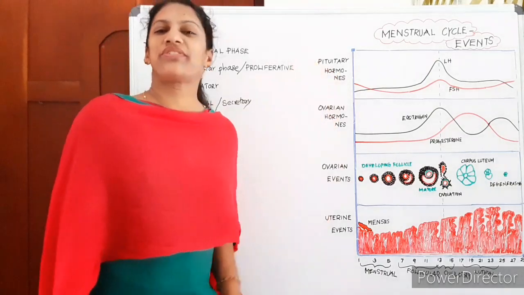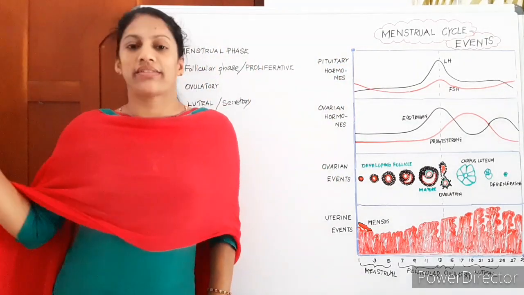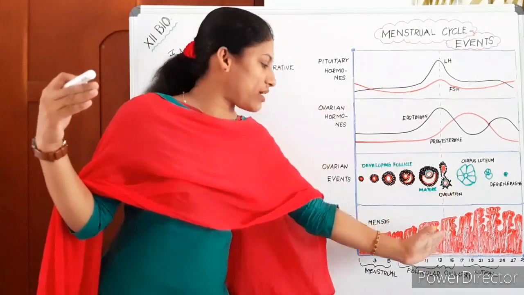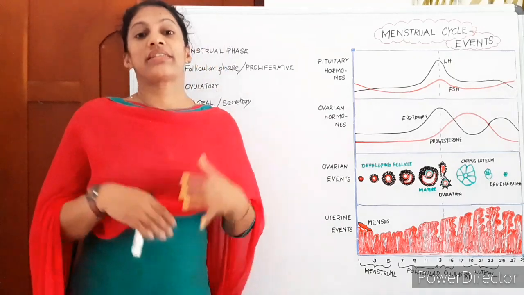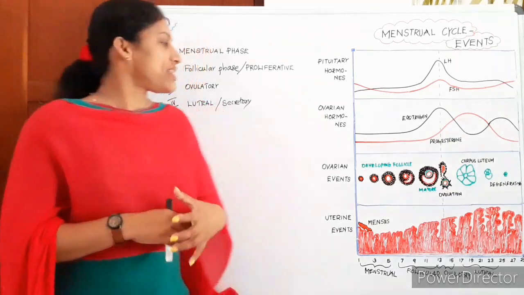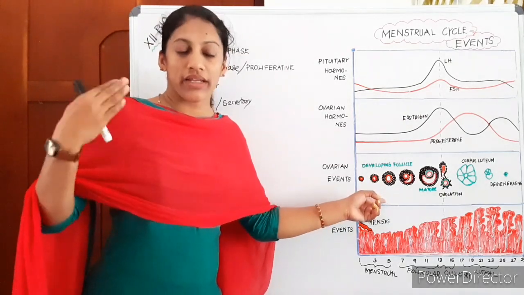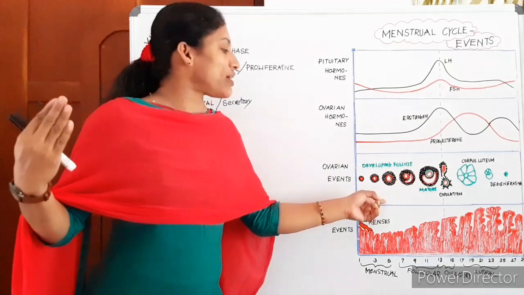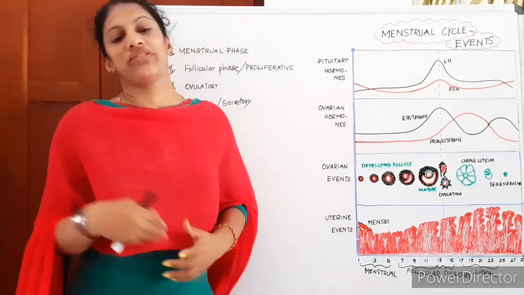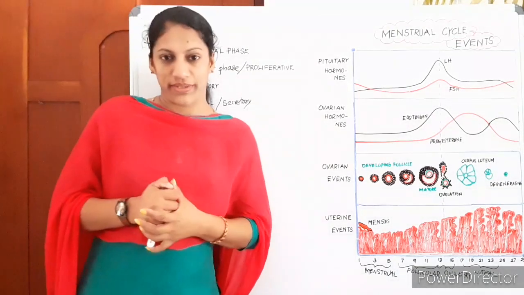Then what happens to the pituitary hormones? The pituitary hormones LH and FSH gradually rise, and they peak towards the middle of the menstrual cycle. So by the end of the follicular phase, LH and FSH are gradually increased. Okay, so that's about the follicular phase. The name is based on the ovarian events: follicles gradually mature and the number of follicles increases. So as the follicular cells increase, the estrogen level becomes high, and towards the middle LH and FSH also become high.